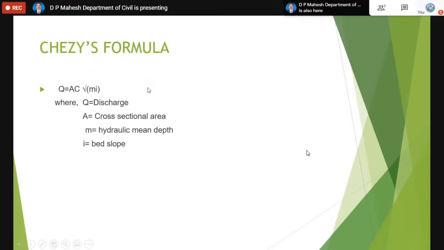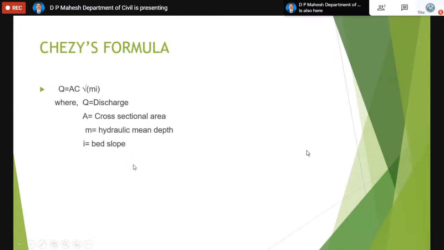Now Chezy's formula. In order to find the discharge in the open channel, our aim is to find the discharge. Why do we consider a channel? Because we have to convey the water to a farmer through a designed channel. So we must know the amount of water, or the rate of the flow, you are conveying from the reservoir through the channel to the command area, in order to irrigate the area. So there is a definite cross section of the channel, and there is a known quantity of the flow, using Chezy's formula.